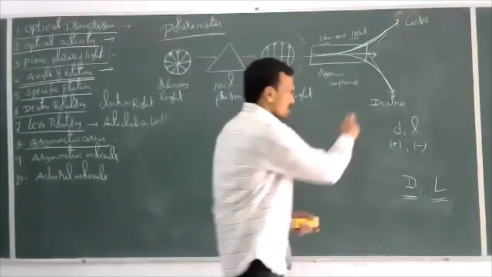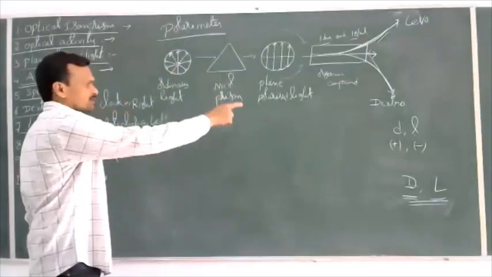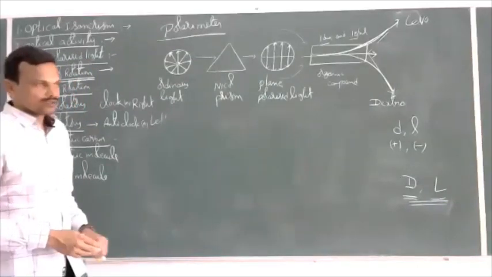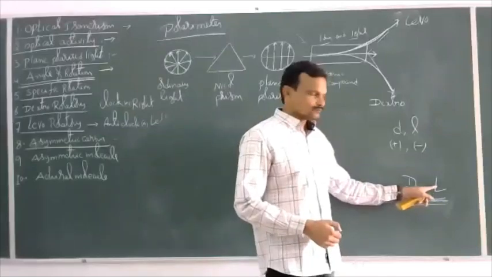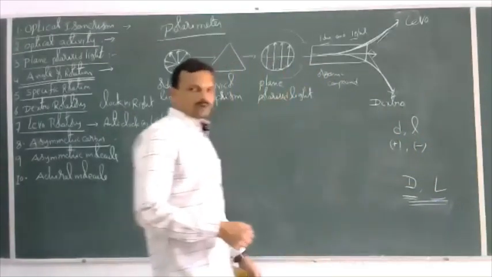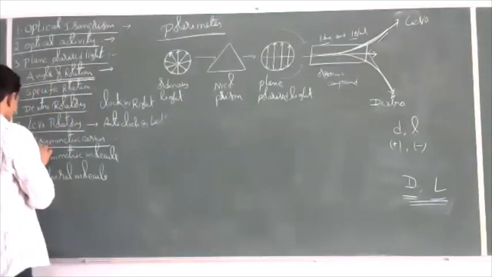Regarding the configuration, after this topic we'll discuss capital D and capital L. Here, for optical activity, we use small d and small l. Small d, small l represent the rotation of the plane polarized light, that is optical activity. Yes. Next.